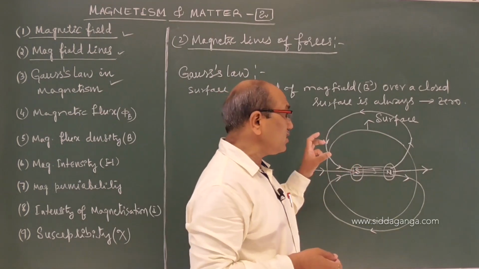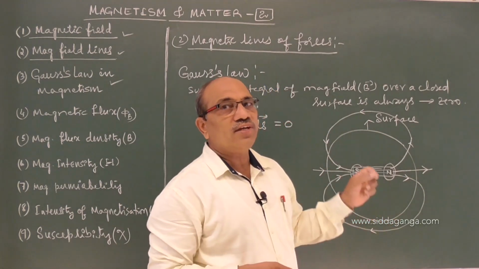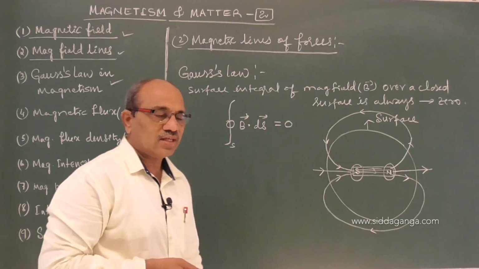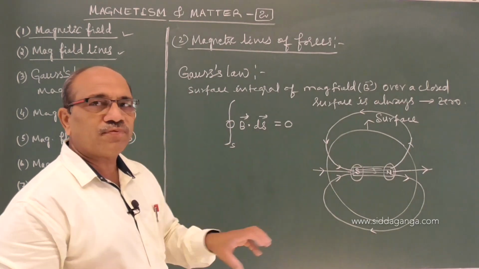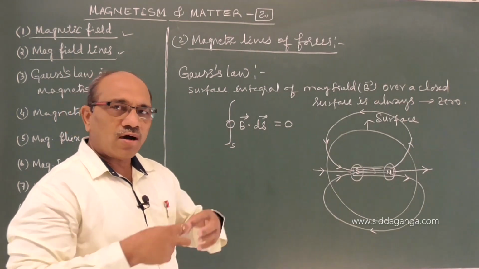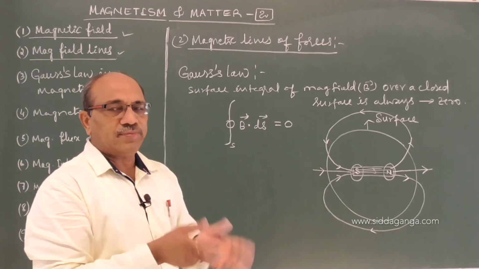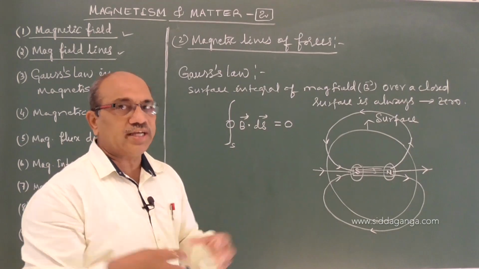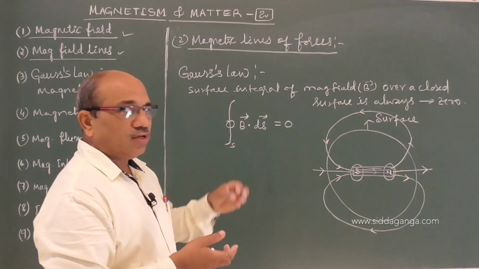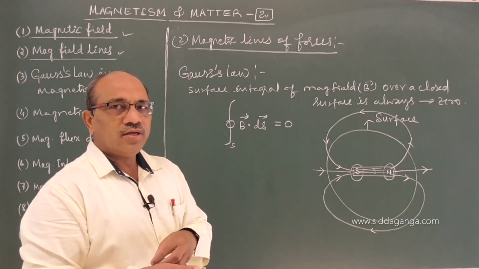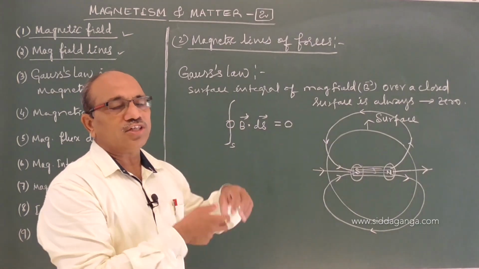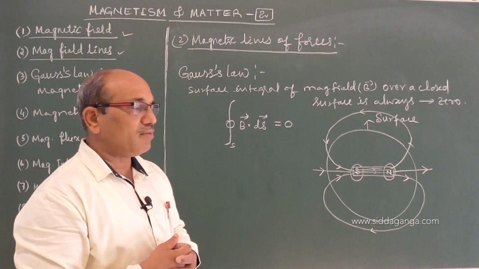But this is not the situation in the case of electrostatics. In electrostatics, if we have many positively charged bodies, all the field lines will go out. Or if all the charges are similar negative charges, all the field lines will come in. If we have a positively charged body, there is no condition that a negative charged body should be present to receive them. But here it is not so.